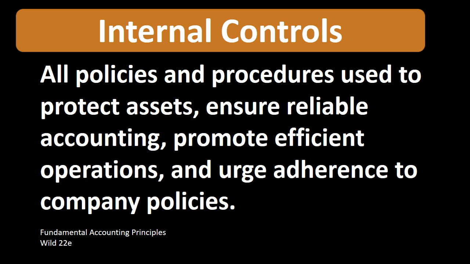When we think of controls, we're thinking about those processes that we are going to put into place. When we think about the processes, we really want to know what is the end goal. Why are we putting these processes into place? We want to know exactly what we're trying to do when we implement these controls and when we review these controls. Those goals, again, are to, of course, protect assets, ensure reliable accounting, promote efficient operations, and urge adherence to company policies. What types of systems can we put in place in order to achieve those goals?